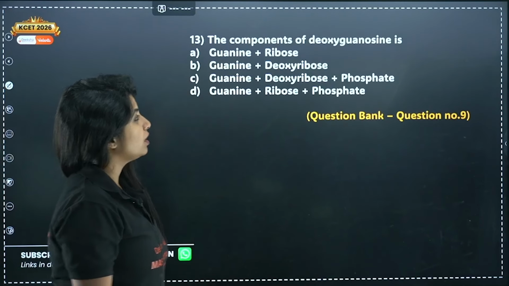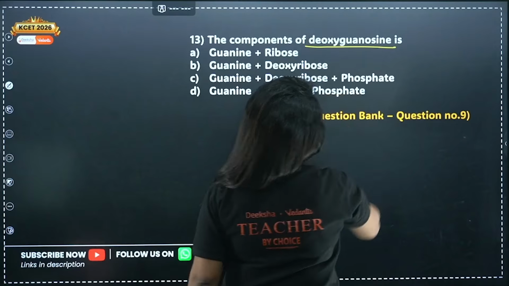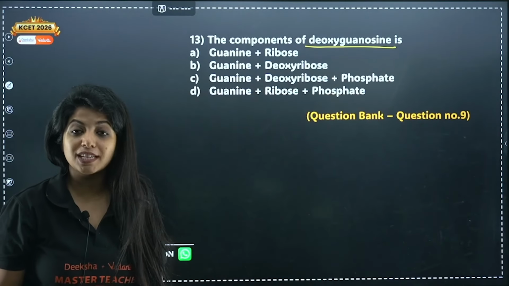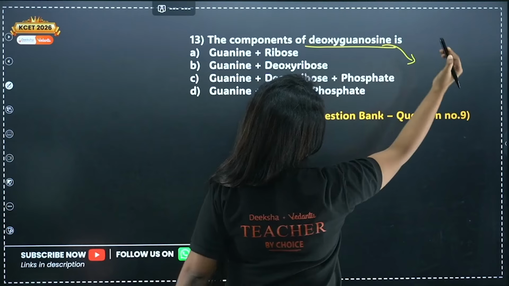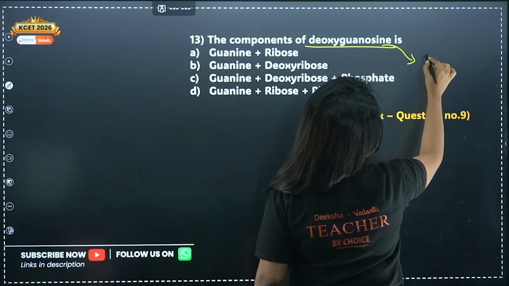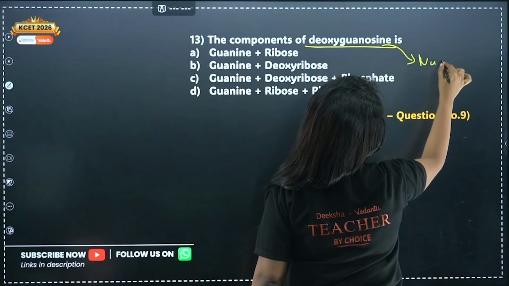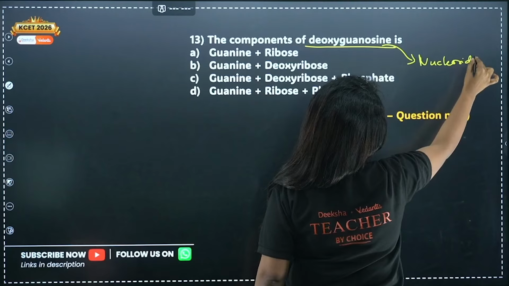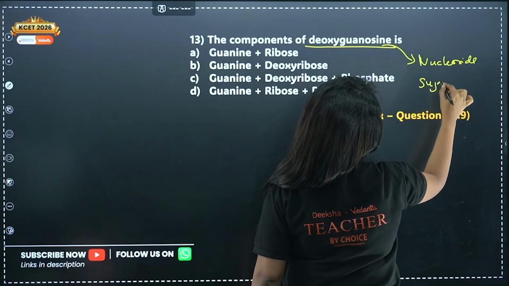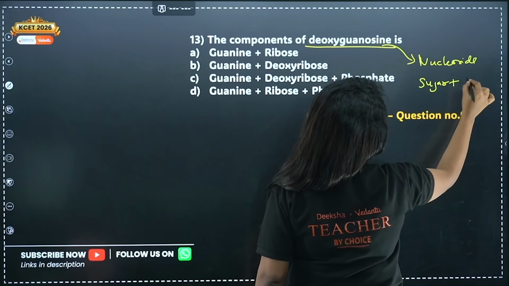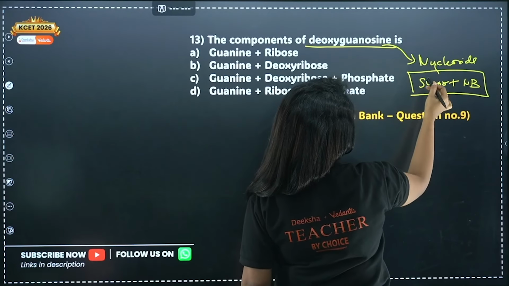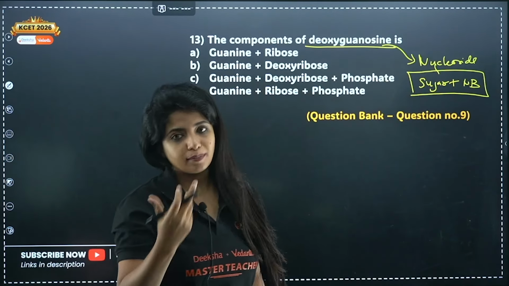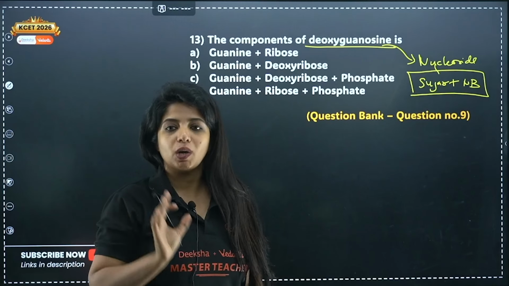So the components of deoxyguanosine is what? Whenever you have a term like that, please understand guanosine, adenosine, all of it means that it's a nucleoside. What do you mean by nucleoside? Sugar with a combination of nitrogenous base is a nucleoside. So what sugar? It can be deoxyribose sugar or ribose sugar. If it is DNA, then deoxyribose sugar.